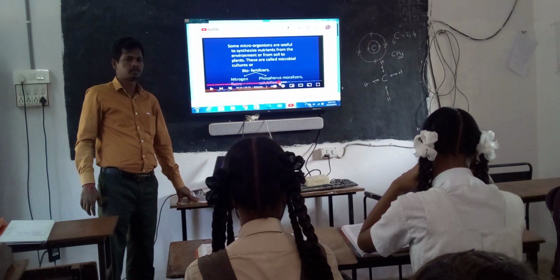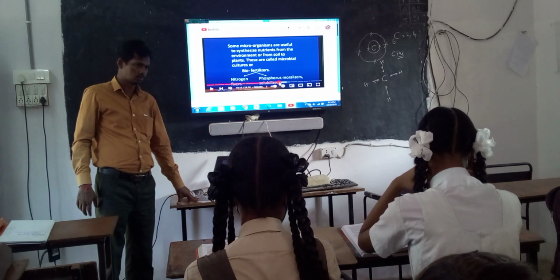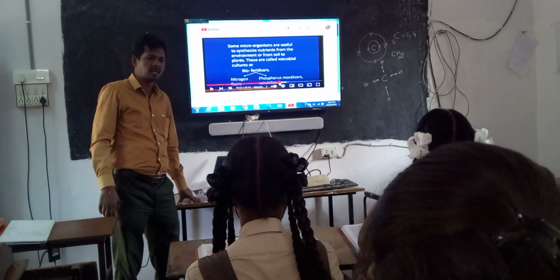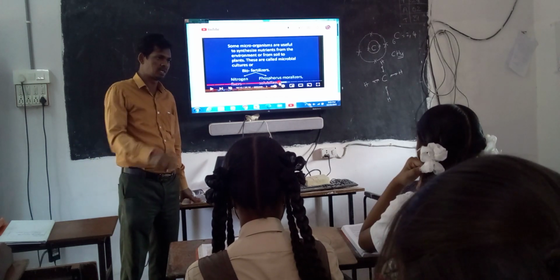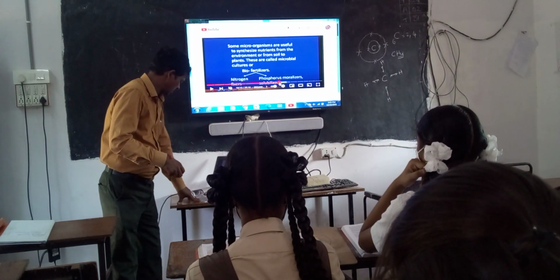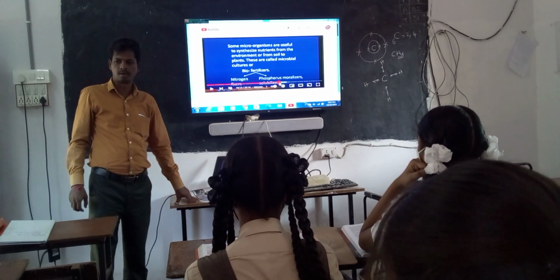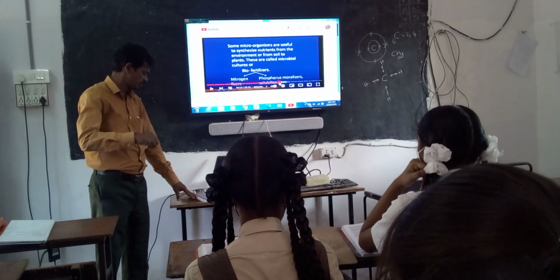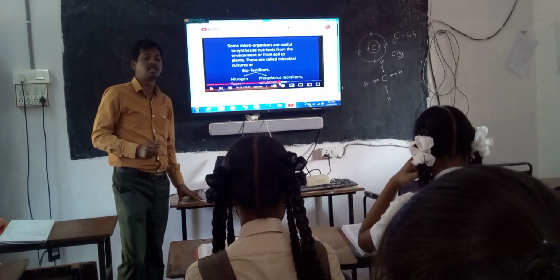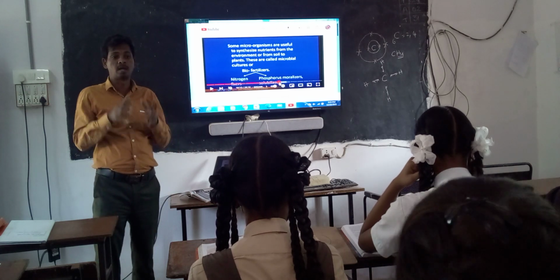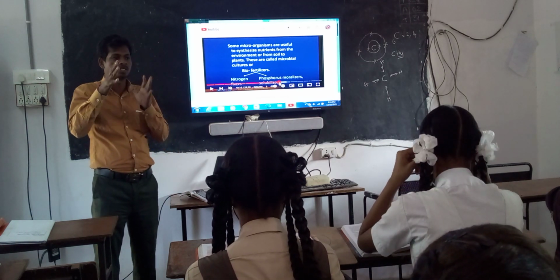Next, algae. They also help in fixation of nitrogen, increasing the nitrogen percentage in the soil. Example: blue green algae. It also helps in increasing soil fertility by increasing nitrogen in the soil. Next, the third one, fungi. Fungi like microorganisms are also very important to increase soil fertility.